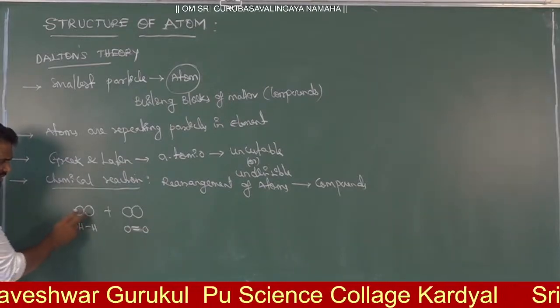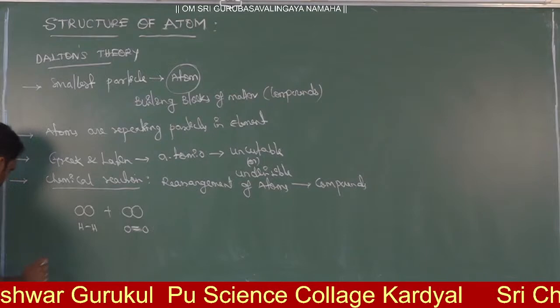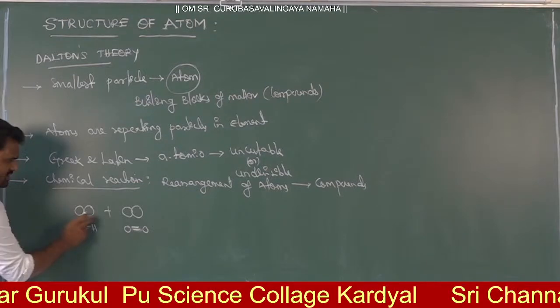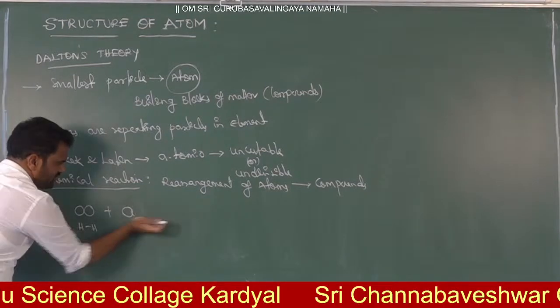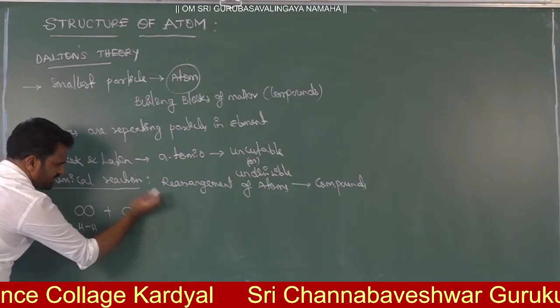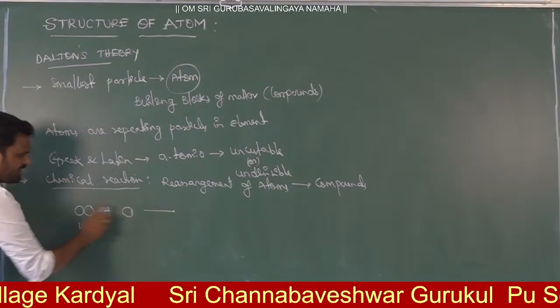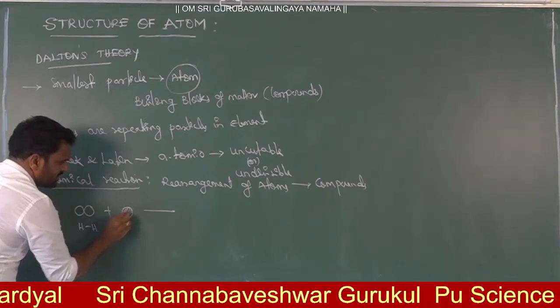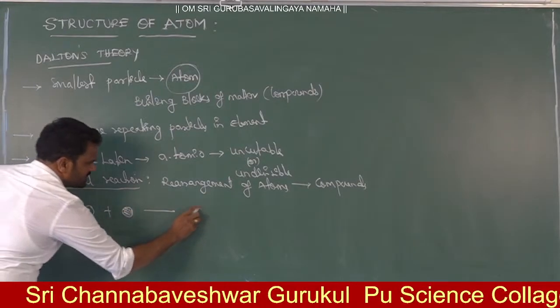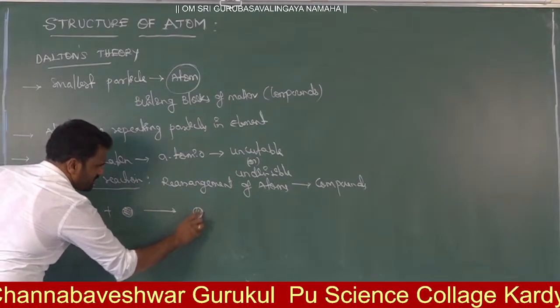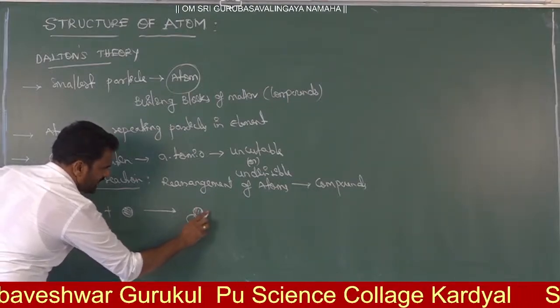Now this is hydrogen and this is oxygen. Here two hydrogens combine with one oxygen atom. You can take it here as one oxygen atom. Then what are you getting here? There will be a rearrangement. Now this is hydrogen, this is the oxygen atom. On this oxygen atom, there will be an arrangement of two hydrogen atoms.